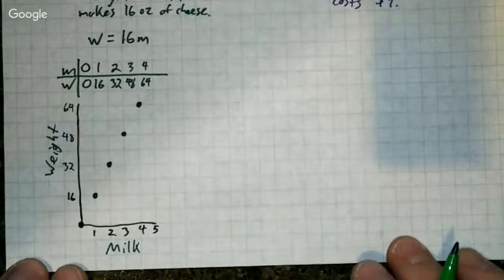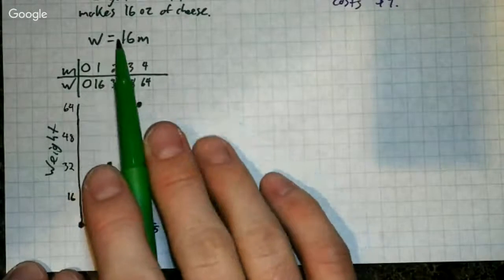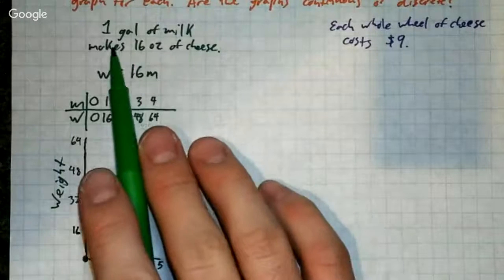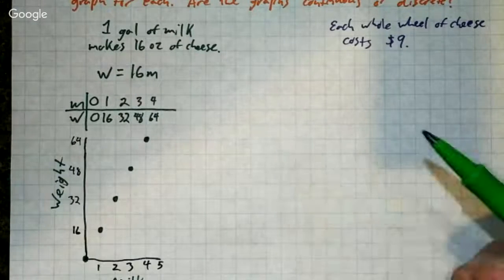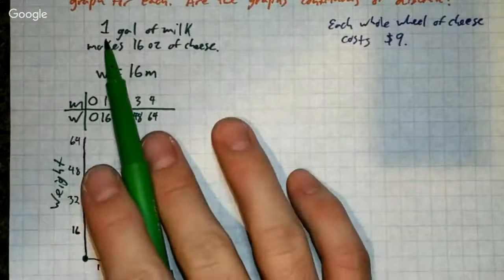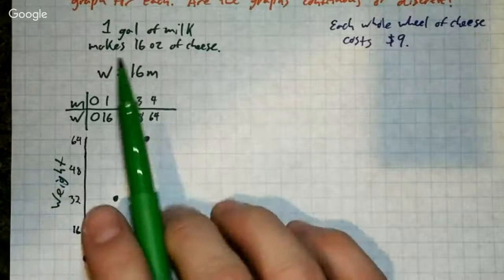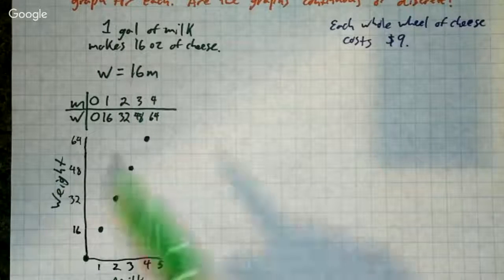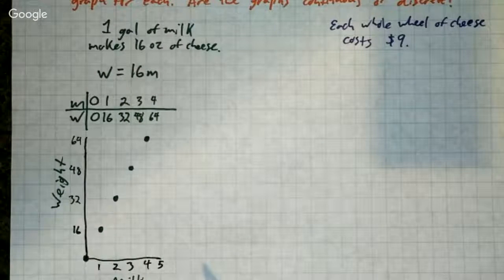So if we're thinking about the type of graph we have, can I make milk or can I make cheese for a half gallon of milk? Yeah, I could put a half gallon of milk. It's going to give me 8 ounces of cheese, right? I can do a gallon and a half. I can do 18 gallons. I can do 8.1 gallons if I want. It doesn't matter how much.